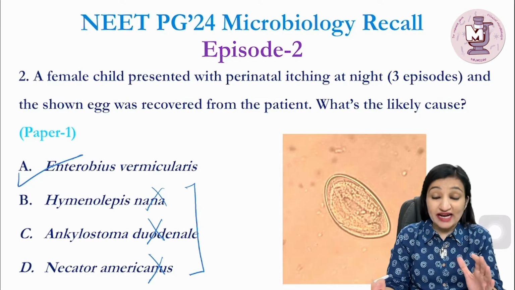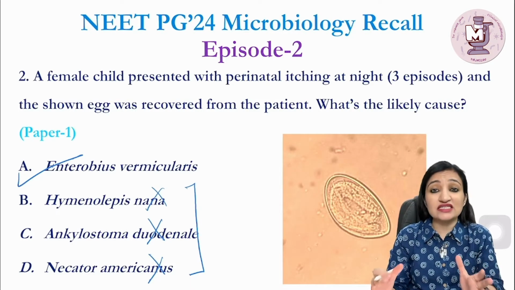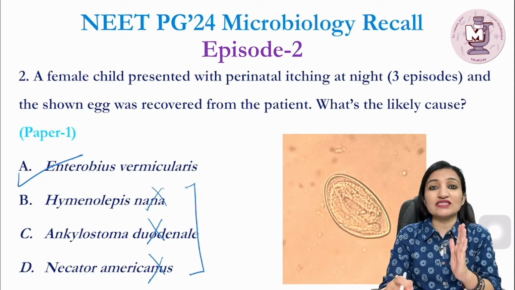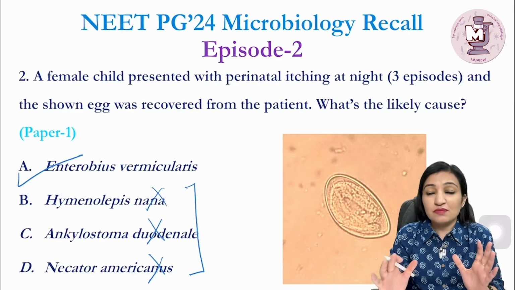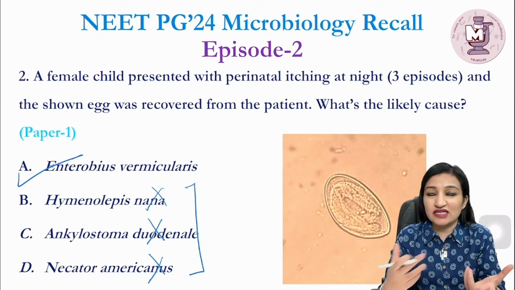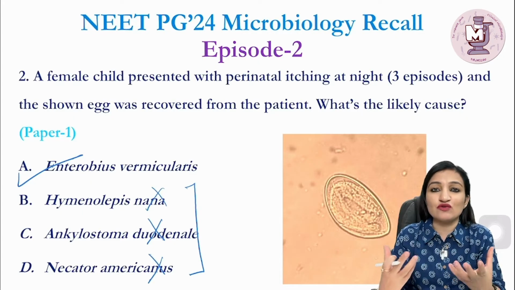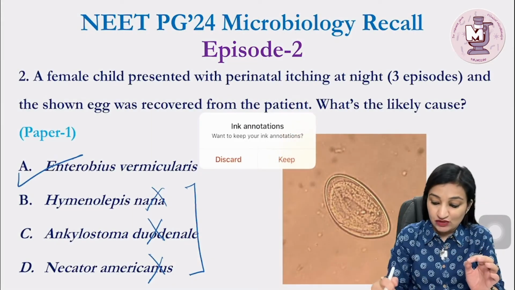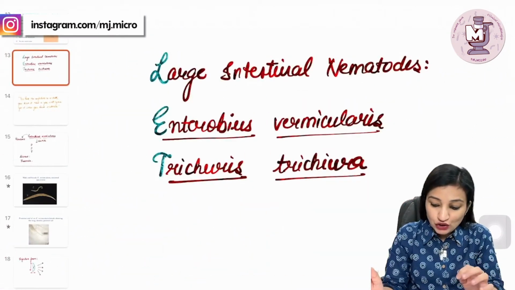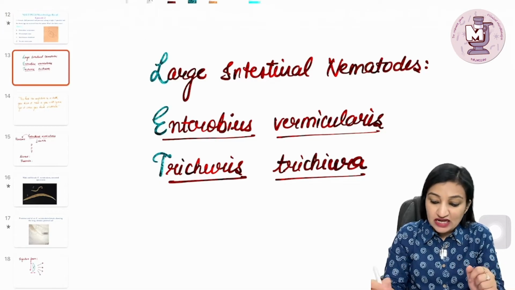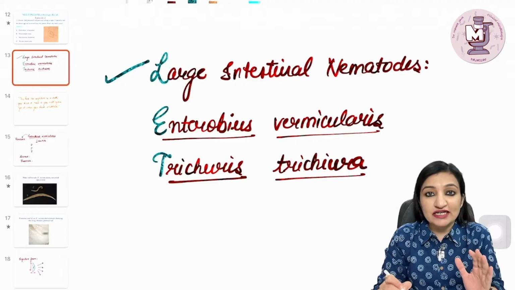Let's talk about Enterobius vermicularis, which has got this typical plano-convex non-bile stained egg, and a lot of questions are asked from this organism. Please remember, guys, parasitology is very scoring. The examiners don't have really new stuff to ask from parasites, touch wood. So do all your parasites pretty well. So talking about this particular parasite, Enterobius vermicularis, remember it's an example of a large intestinal nematode.